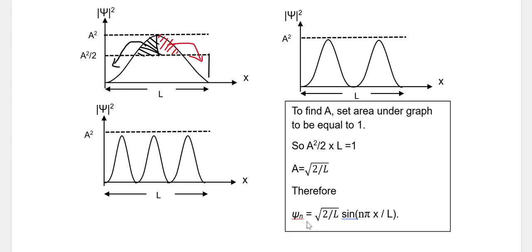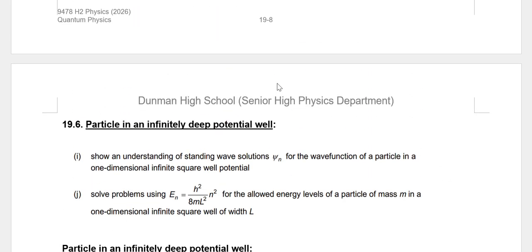So the wave function n, because it can vary depending on the quantum number n, is square root of 2 over L sine open bracket n pi x divided by L. So this is the general equation.